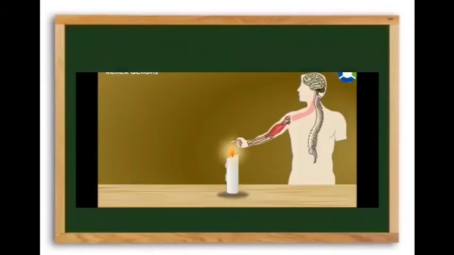When you touch a hot object, you take off your hand or fingers very quickly. How? Because when you touch that hot object, the sensory organ, that is the skin, sends a message to the spinal cord through the nerves. And when the message reaches the spinal cord, it sends an order through other nerves to the sensory organ, that is the skin, and orders it to take the hand away from the hot object.